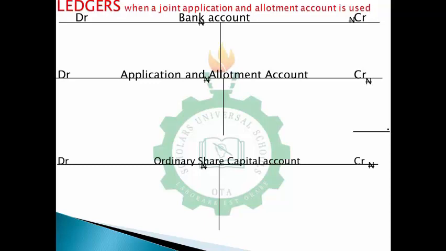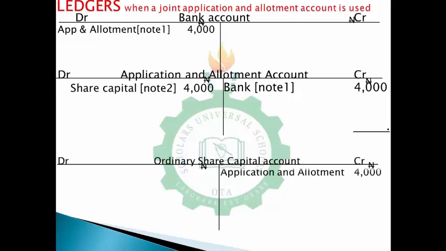For the bank account, the first thing you will do is debit your bank, then you credit application and allotment, 4,000. Now that's on application, and at the point of giving them shares, you will debit application and allotment with 4,000, then you credit the share capital account with the same amount, 4,000 naira. All right, so we are done with application.